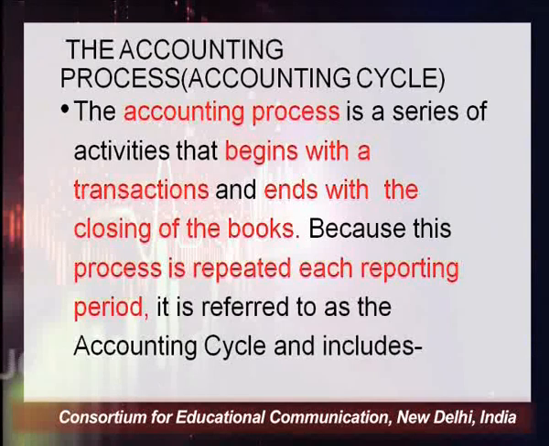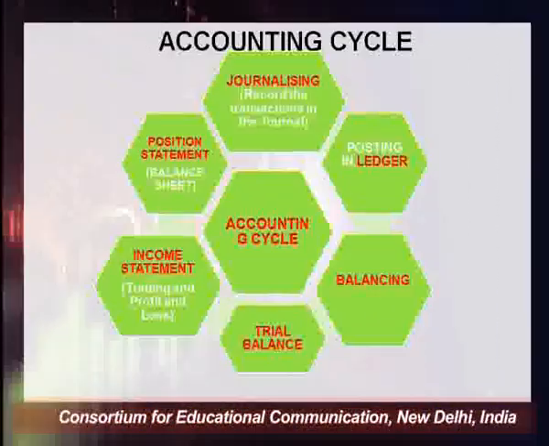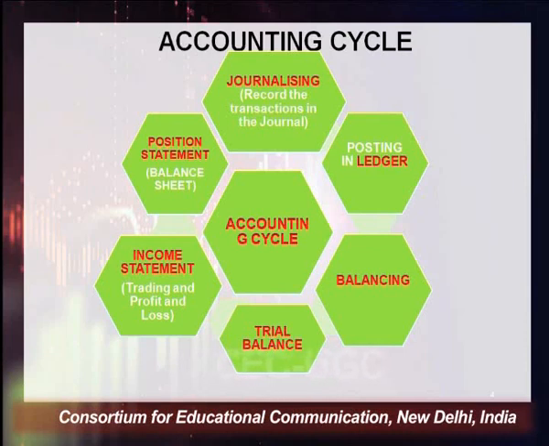Because this process is repeated each reporting period, it is referred to as accounting cycle, and it includes journalizing, posting in the ledger, balancing of accounts, then preparation of trial balance, and then finally financial statements are prepared. These financial statements include the income statement, which is trading and P&L account, and the balance sheet, which is prepared at the end of the year to know the position of a business.